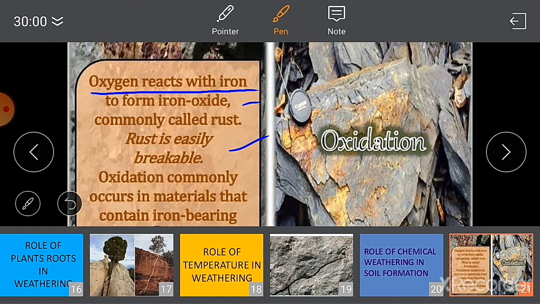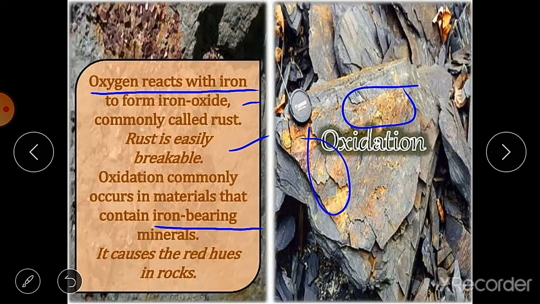Here you can see these red-brown color patches. This is rusting of rocks, or we can say oxidation, and this makes the rocks brittle, which then crumble to form soil. Because of this oxidation, these parts of the rock become brittle. Brittle means they can be easily broken down by water and wind.